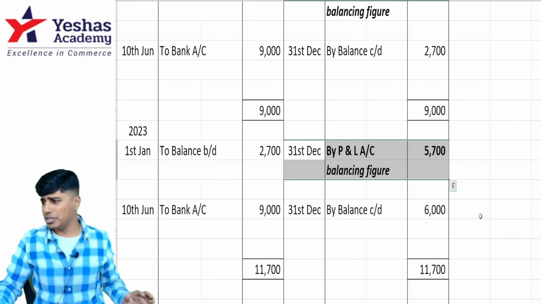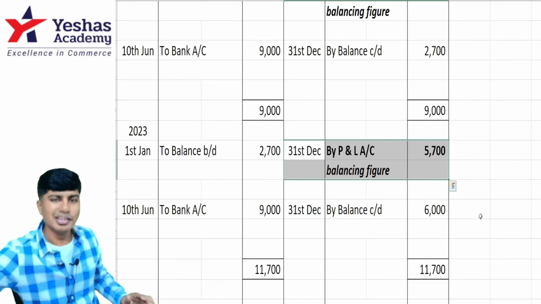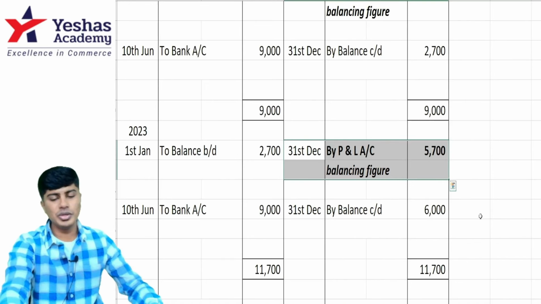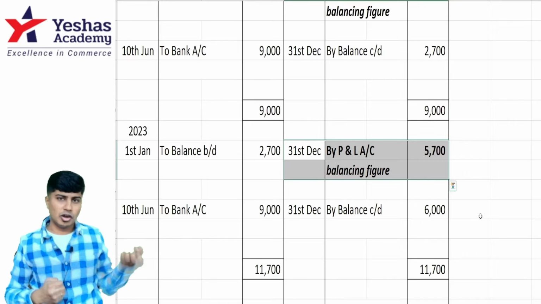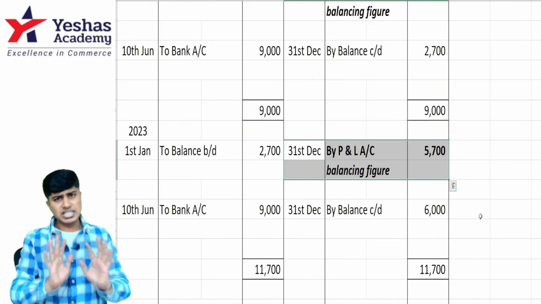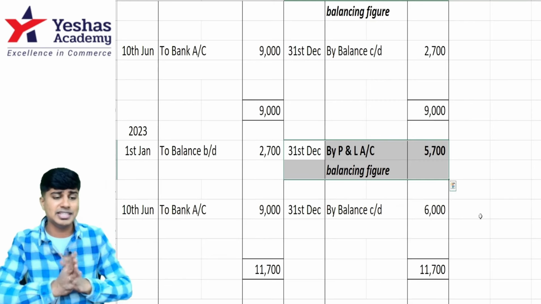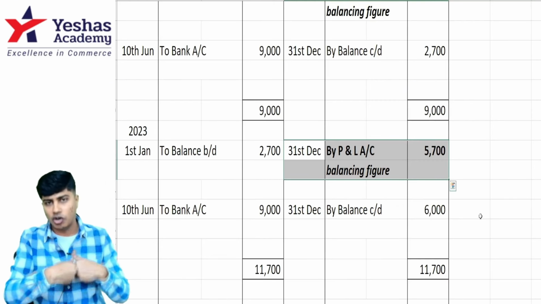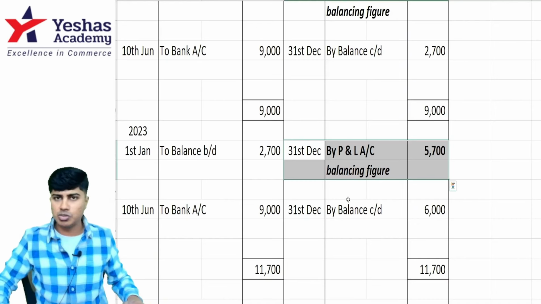This is like depreciation, but not exactly depreciation, because JLP is not an asset which is to be depreciated. All that I would have to do is, out of 2,700 brought down surrender value plus 9,000 that I paid, bringing it to 11,700, 6,000 is the money that I'll get if I surrender the policy at the end of 23. So the balance of 5,700 that I'll not recover from the insurance company has to be transferred to P&L.